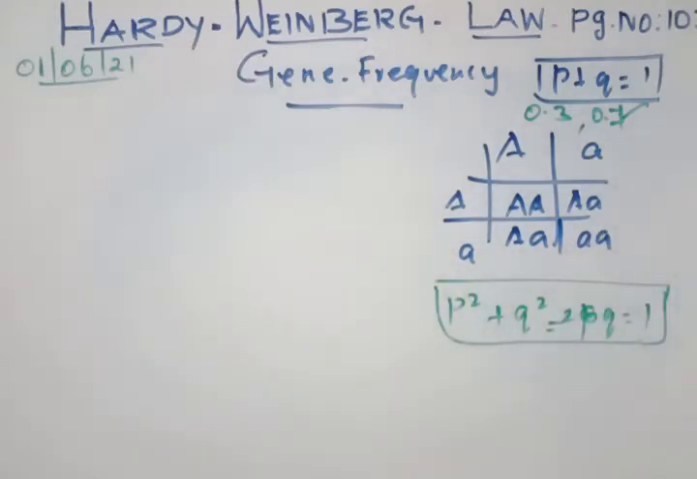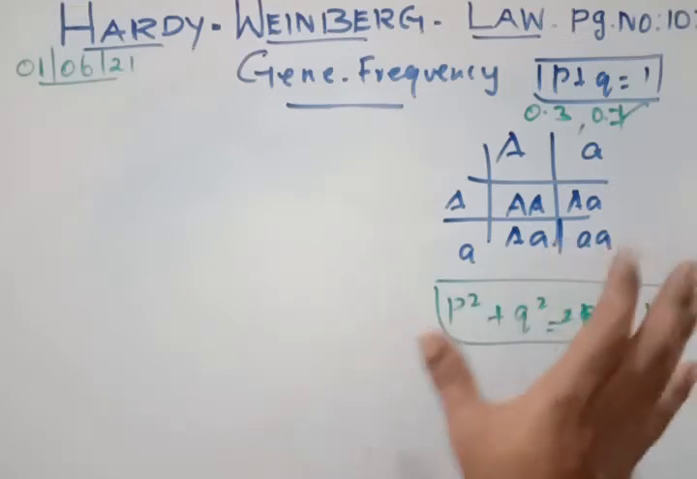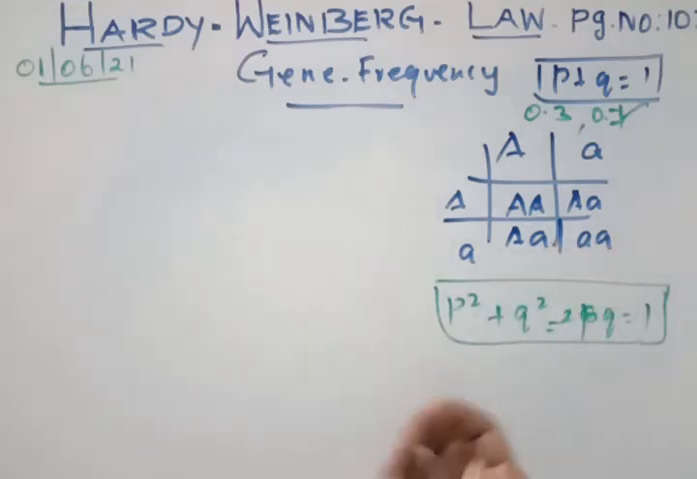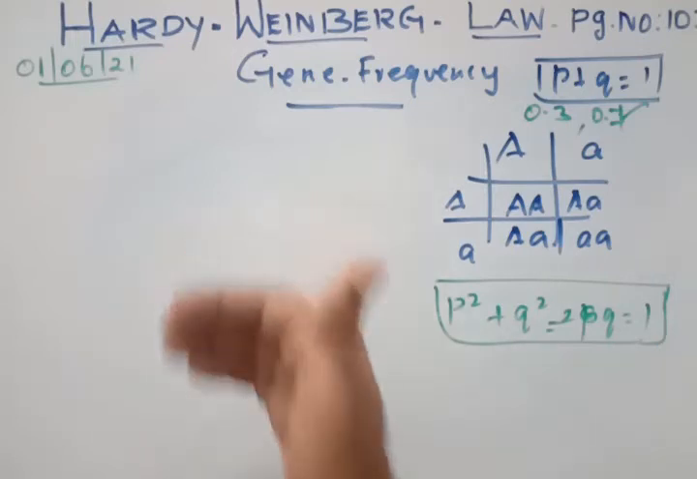But here in the Hardy-Weinberg law we are not talking about a small population. We are talking about a very large population. In a very large population the number of organisms will be more, so the Punnett square will not help to calculate how many dominant, recessive, homozygous, heterozygous conditions there are. So Punnett asked for help from Hardy and Weinberg.